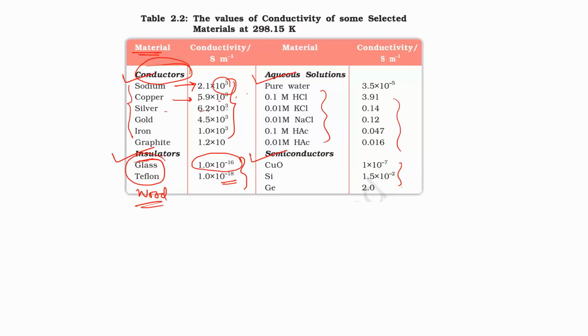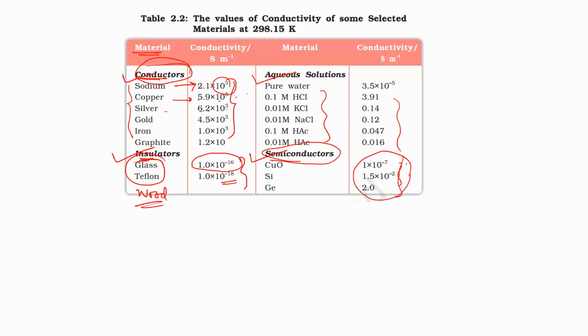Okay, so there are two extreme materials, one is the conductors and the other is the insulators. Between the insulators and the conductors, when we see some conductivity value which lies between them, then we say it is a semiconductor. So these are the semiconductors.